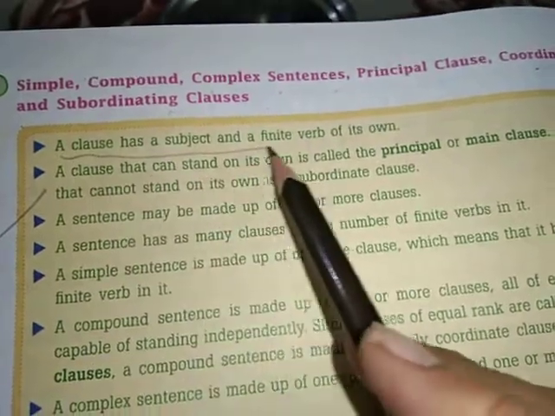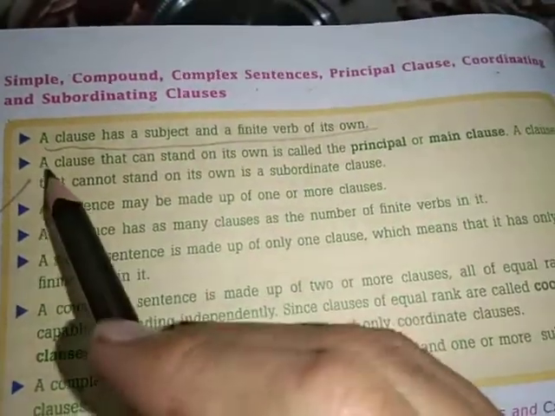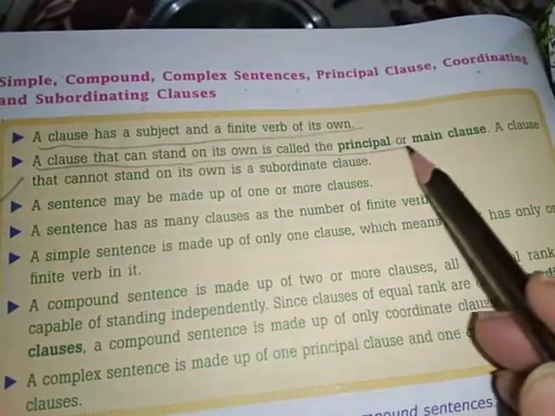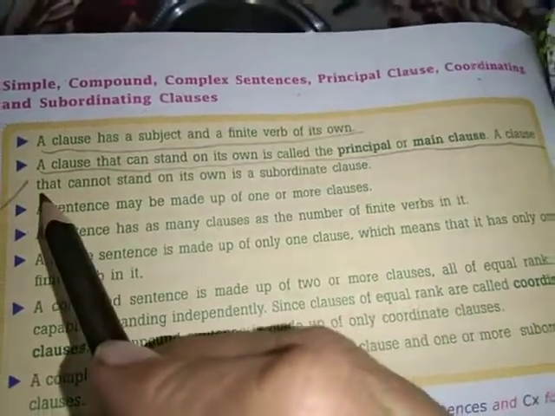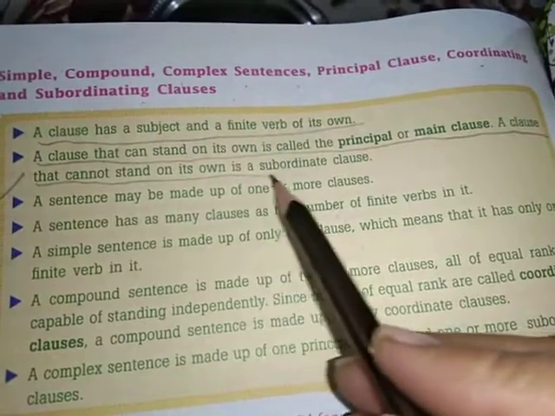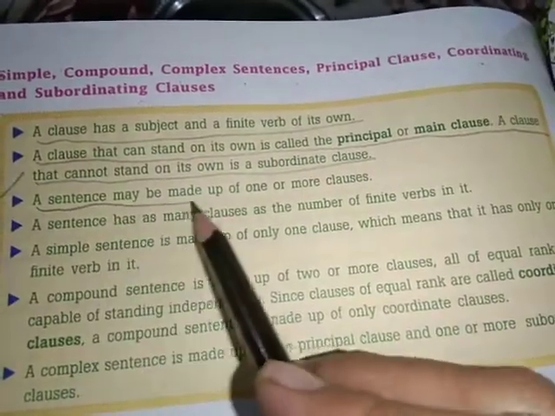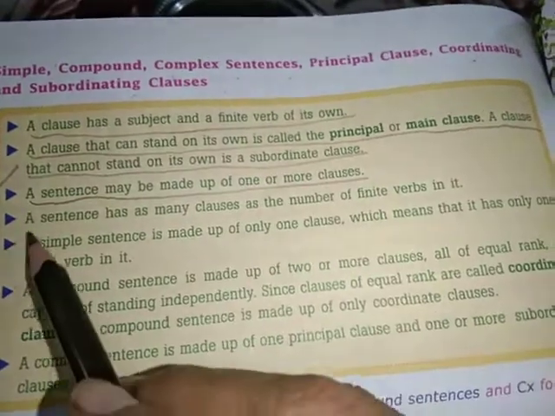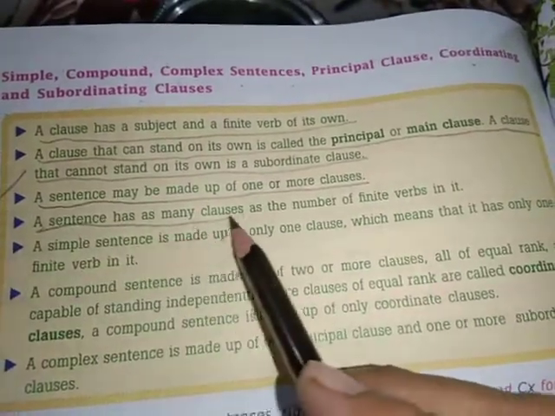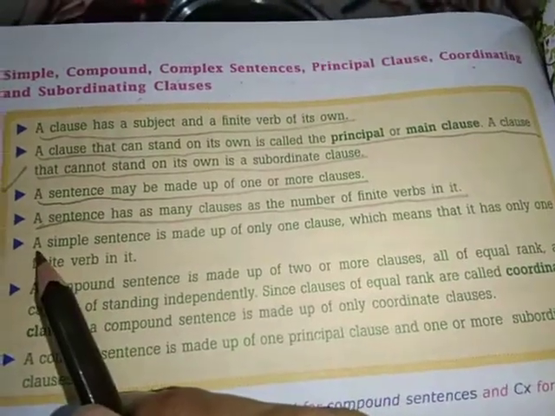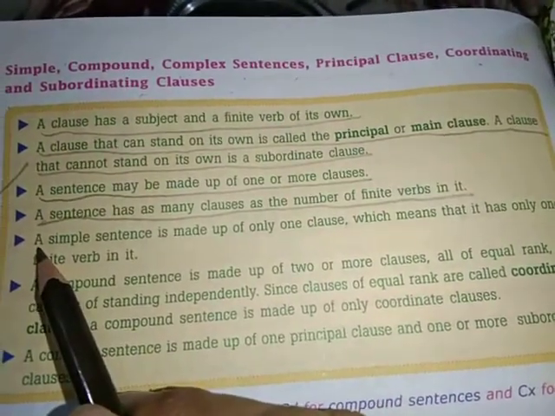A clause has a subject and a finite verb of its own. A clause that can stand on its own is called the principal or the main clause. A clause that cannot stand on its own is called a subordinate clause, that we have studied. A sentence may be made up of one or more clauses. A sentence has as many clauses as a number of finite verbs in it. Right? Every clause has a finite verb and a subject.